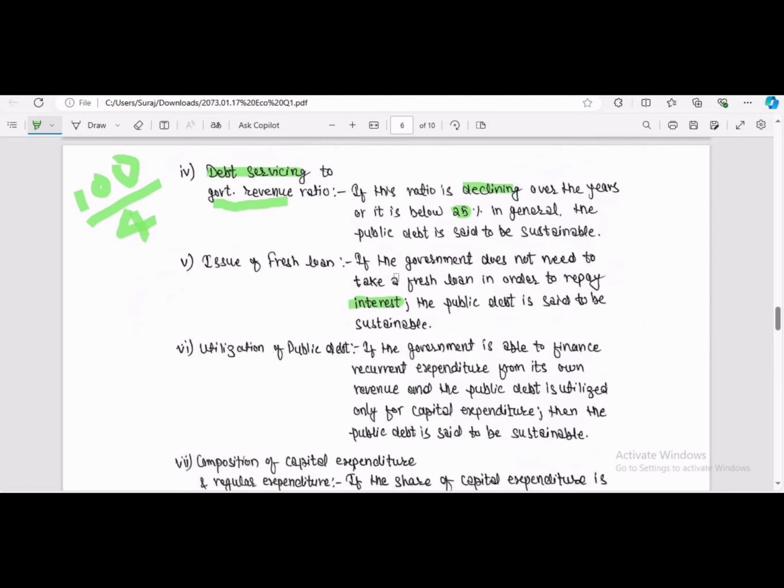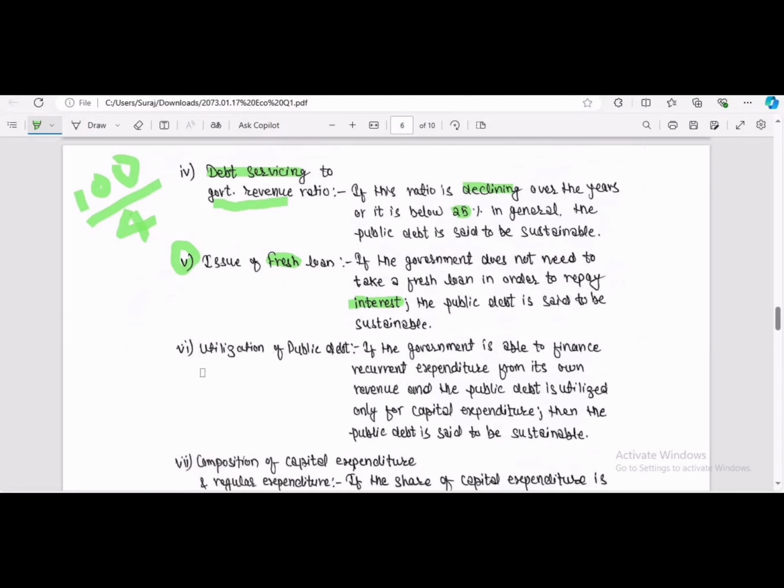So if the government does not need to take a fresh loan in order to repay interest, the public debt is said to be sustainable. Now to memorize this number 5, here is "fresh", F-R-E-S-H, it has 5 letters. So we can memorize like this.